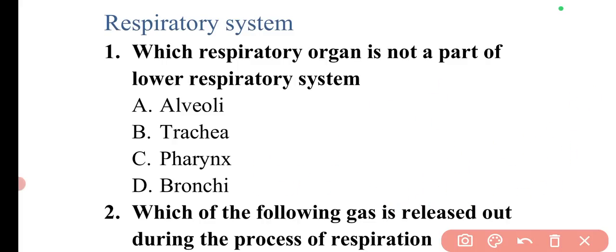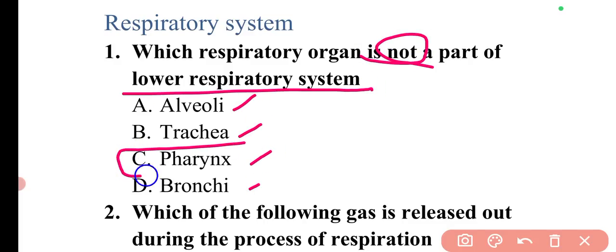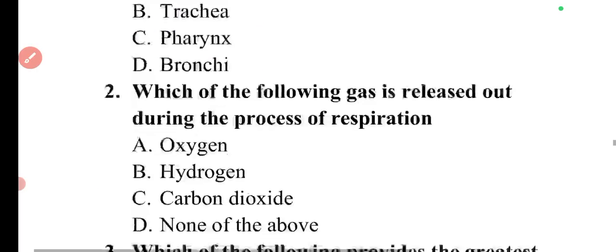So the question is, which is not a part of lower respiratory system? Alveoli, trachea, pharynx, bronchi. So bronchi we have seen in the upper respiratory tract. So option C is correct.